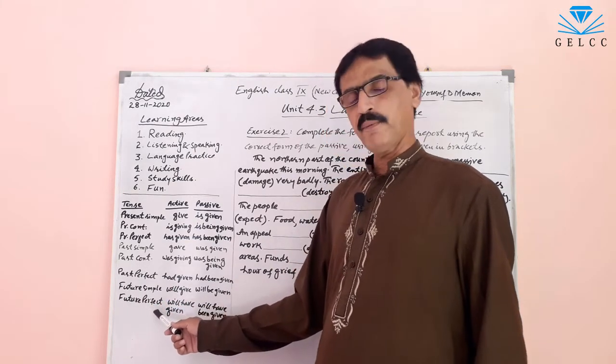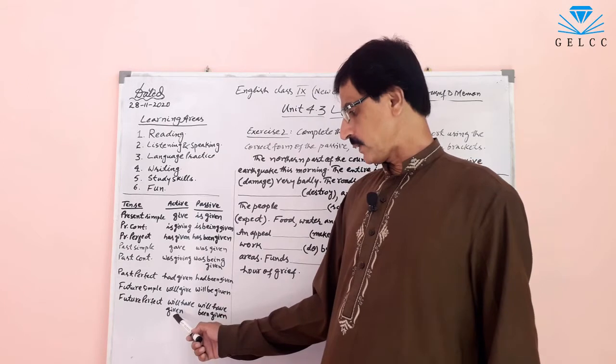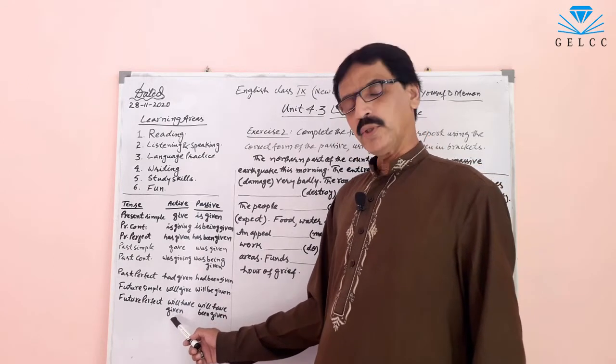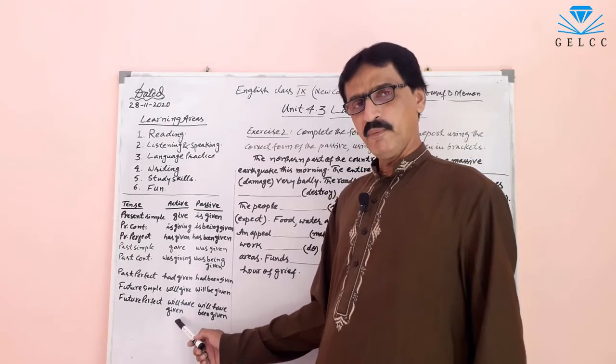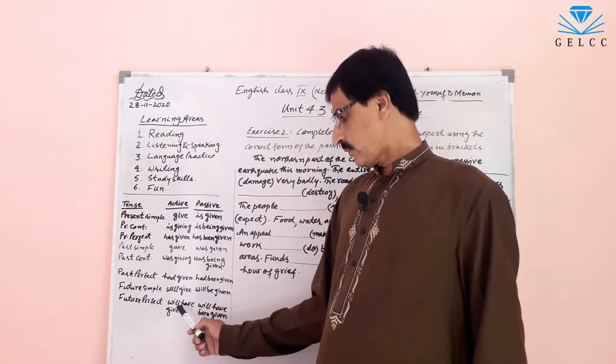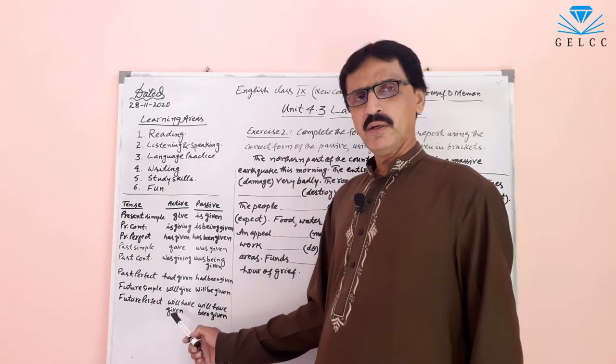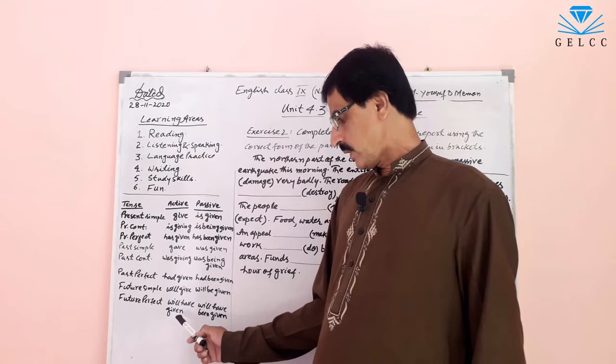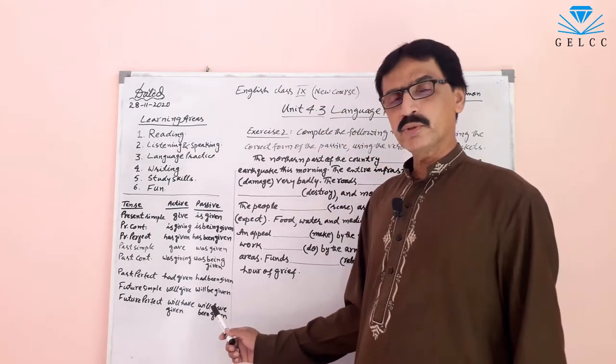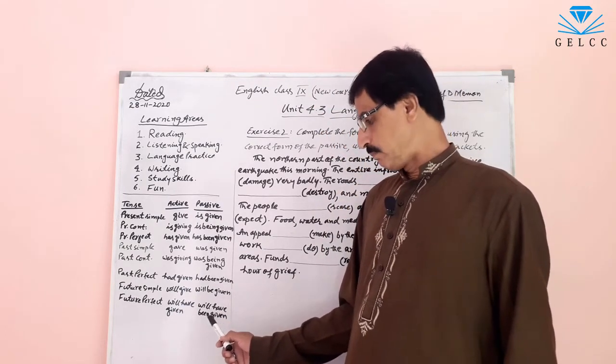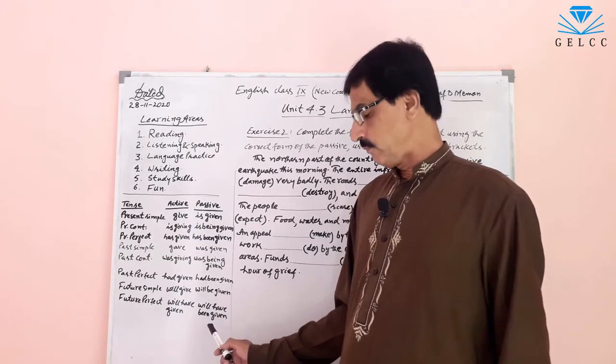Now future perfect tense. In future perfect tense, we use third form of the verb and before it we use will have or shall have. In passive voice, we will use been before third form of the verb.